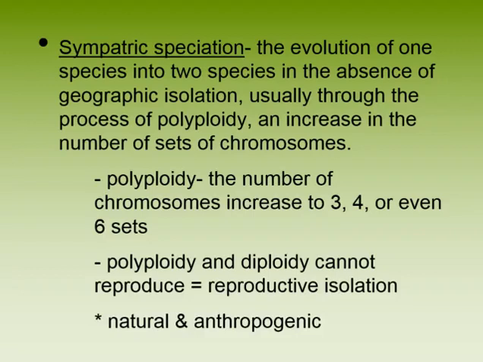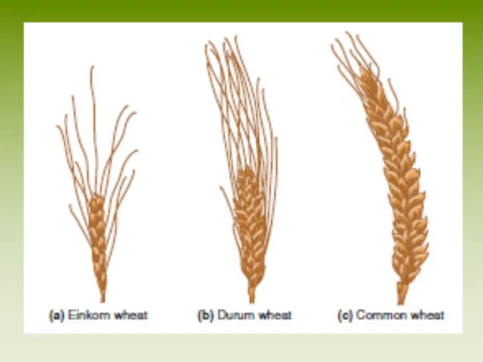Sympatric speciation is an isolation that occurs due to polyploidy, which is an increase in the number of chromosomes. When organisms have different chromosomal numbers, they have difficulty reproducing. Polyploidy can occur naturally or anthropogenically, which means due to humans. Much of our produce has been created by humans through polyploidy. This is wheat, which is a polyploidy situation created by humans.